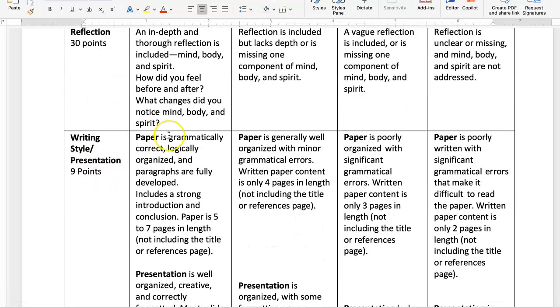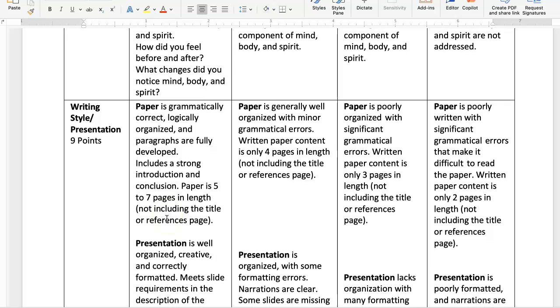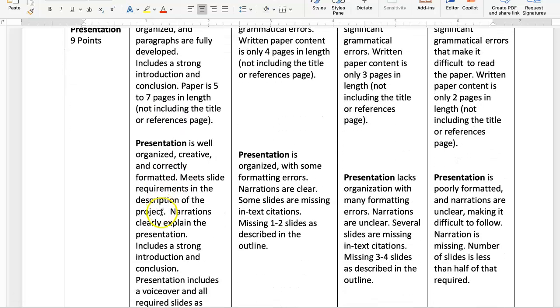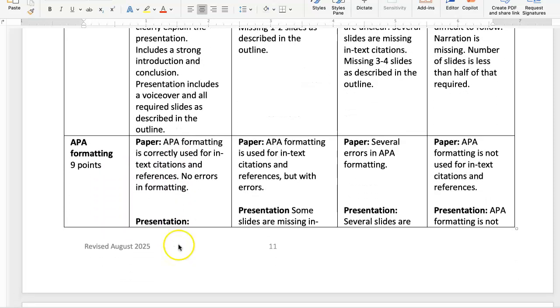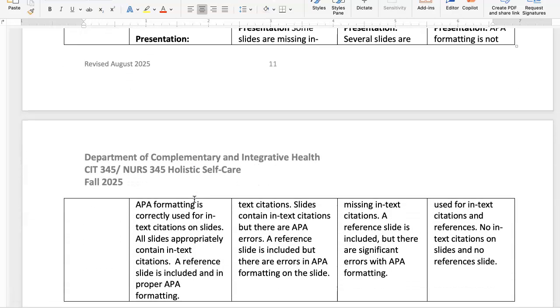Straightforward. And then your writing style, you have to use your spell check, make sure things are spelled correctly. If you're doing a presentation, you have to have that voice narration, and then APA formatting. I gone over that in the APA writing tips that I showed you. And then you should definitely have in-text citations in your paper and on your slides. So if you turn in 15 slides with no citations on the slides, but you have 4 references, there's no way to tell what part of the information came from what reference. So make sure that you are doing that properly as well.